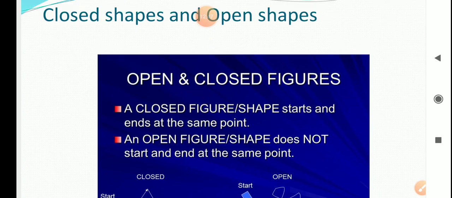Now the next topic is closed and open shapes. What do we mean by closed shapes and open shapes? Let's see. Open and closed figures. A closed figure or shape starts and ends at the same point.